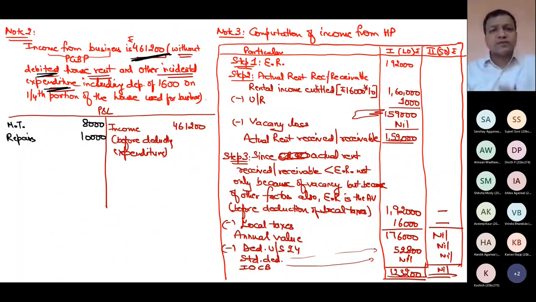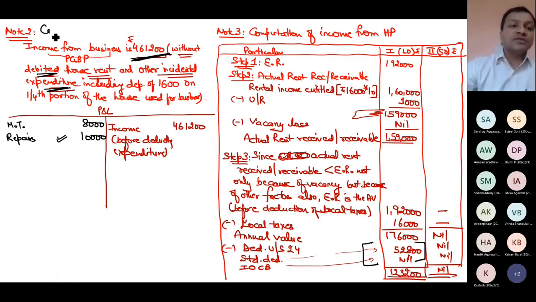So do not be confused on this point, that why I am deducting 10,000 here, which I had not deducted when I computed the house property income. Because it is not the house property head. Now the head going on is PGBP.